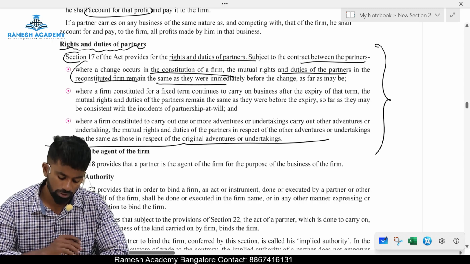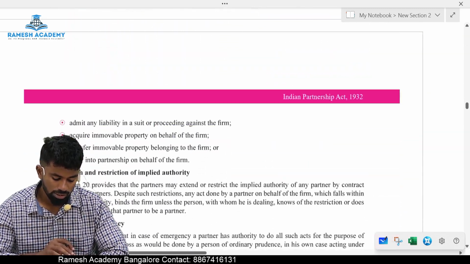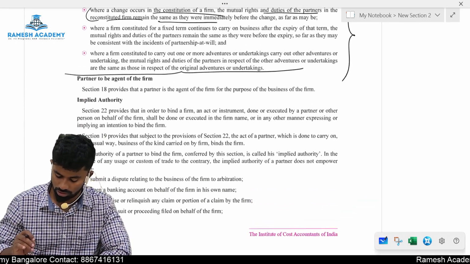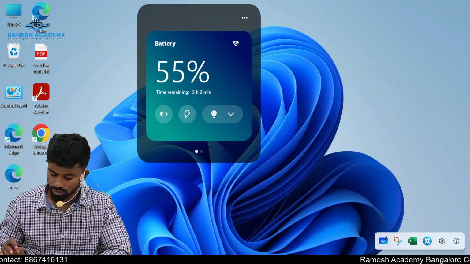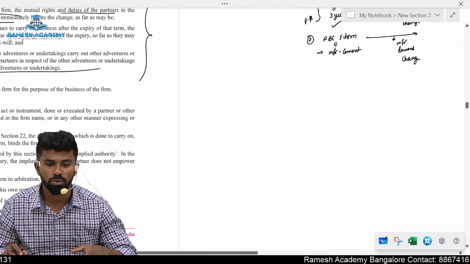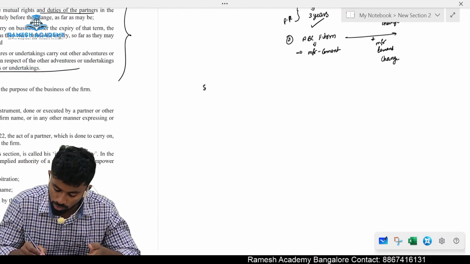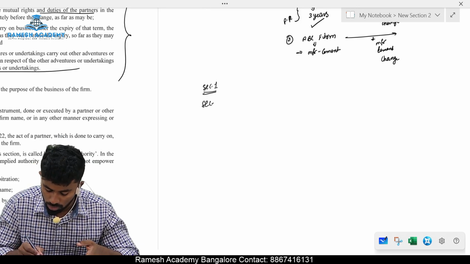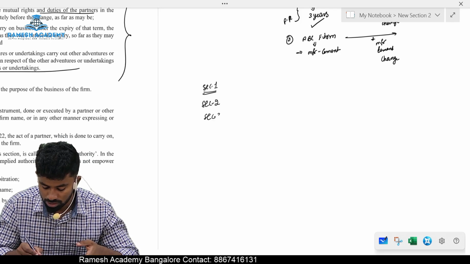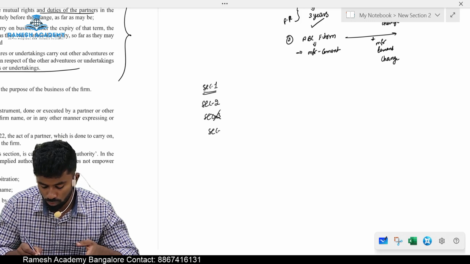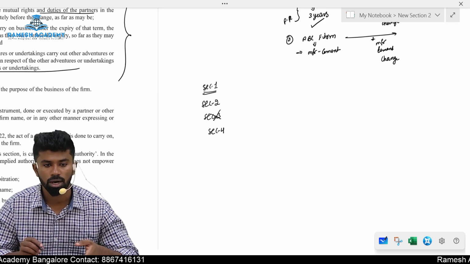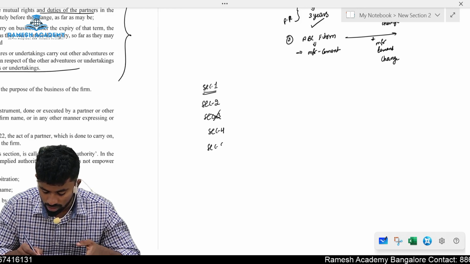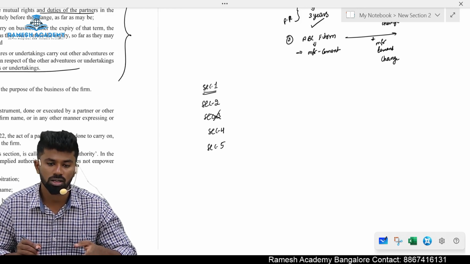Okay, so we have discussed till section number 17. Section number? 17. One second. Now let us recall section numbers and the topics, so that you can remember them. Section number 1 provides what? Short title, extent, commencement. Section number 2 provides what? Definition. Section number 3, irrelevant. Section number 4, definition of what? Partnership. You can repeat with me, you can answer when I ask questions. Section number 5, creation of partnership, how it is created, by an agreement.